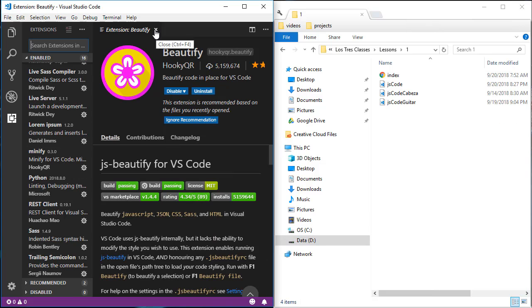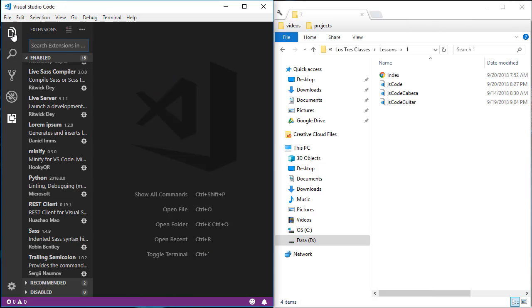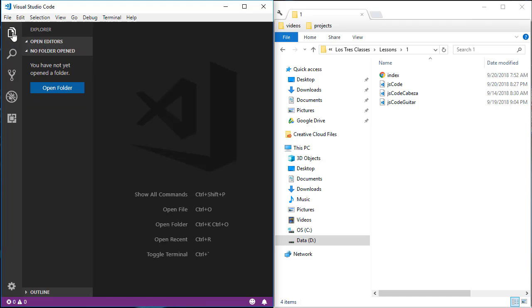You can close this tab and press this button to show the list of files in the project. Right now, we haven't loaded any files in the IDE, so there's nothing in the list. The easiest way to load files is to drag them from the Windows Explorer window to the IDE.